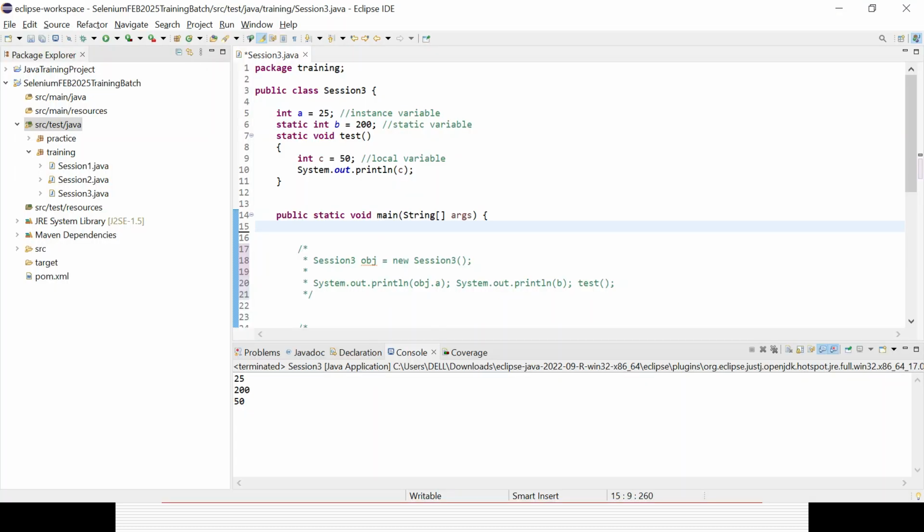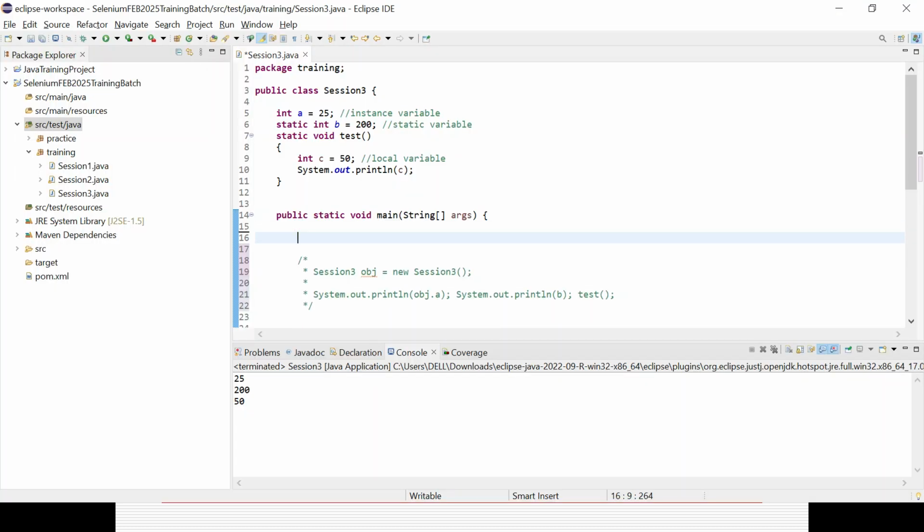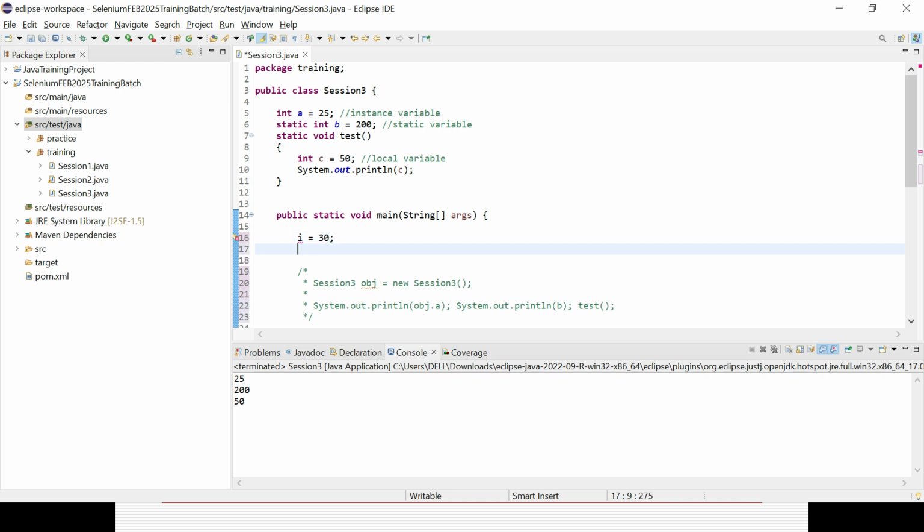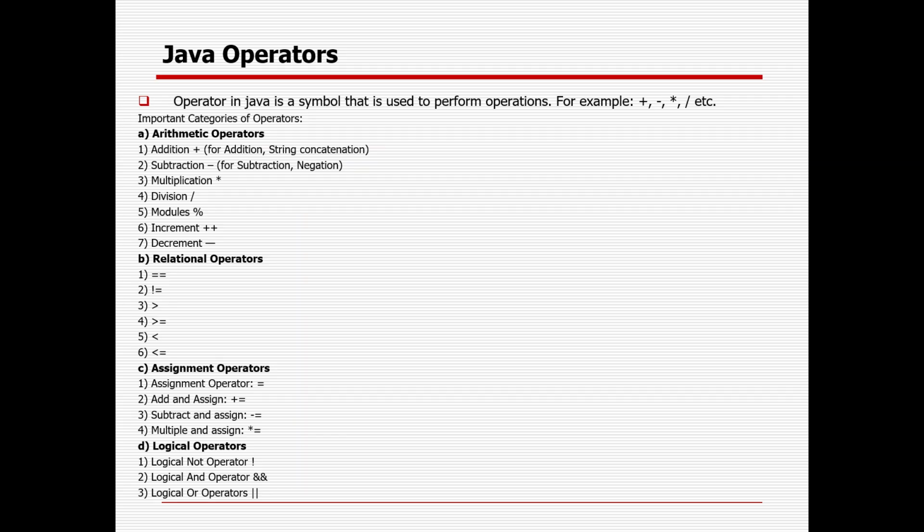So first I will define two variables here, say i equal to 30, j equal to 9. Definitely I need to give the data type. Now I will go to arithmetic operations.